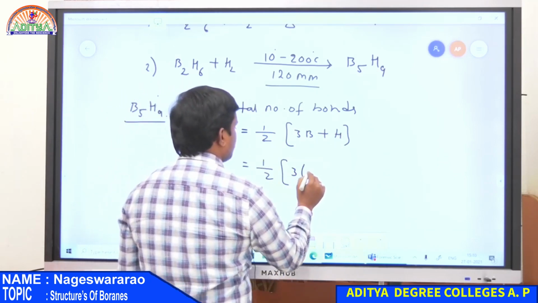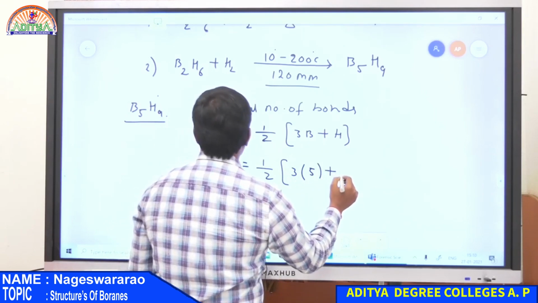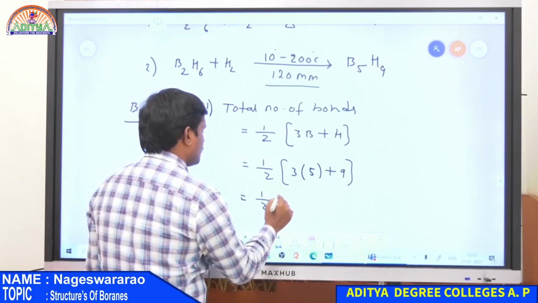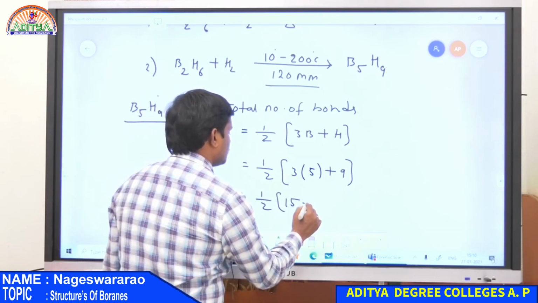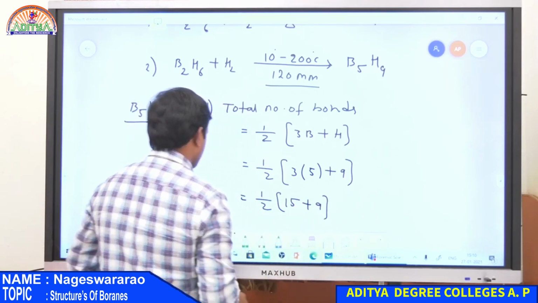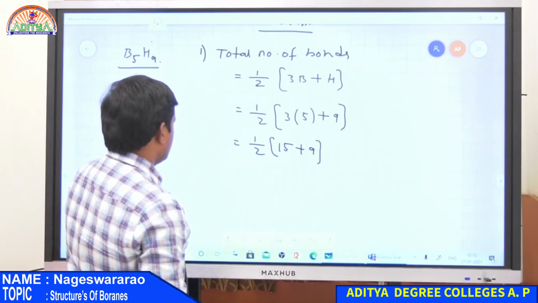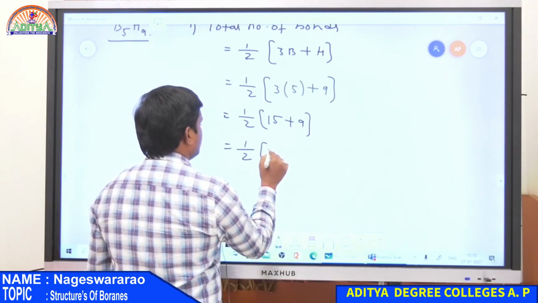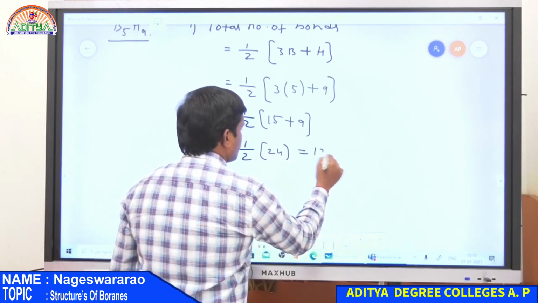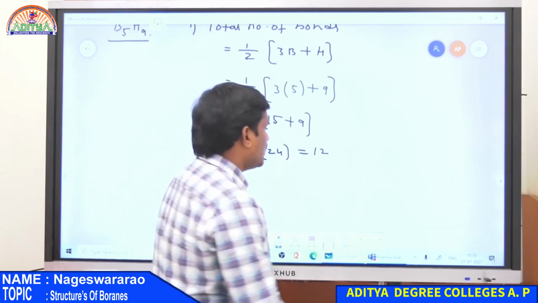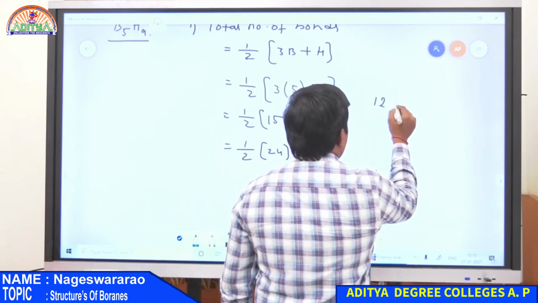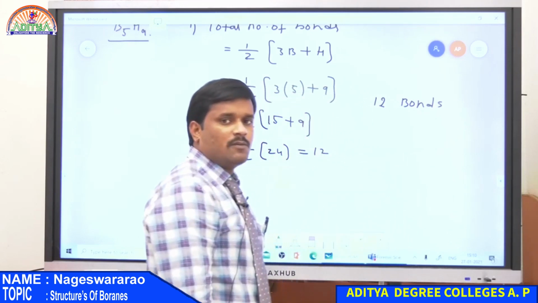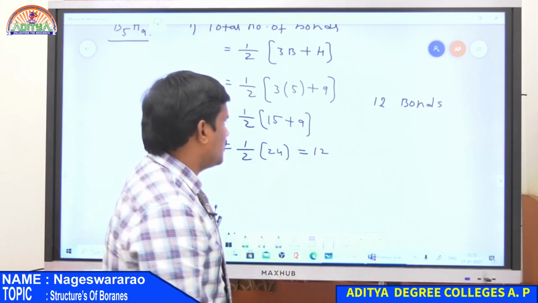Total number of boron atoms is 5 and the number of hydrogen atoms is 9. So that is (15 plus 9), 24 by 2, equal to 12. Therefore, there are totally 12 covalent bonds. Total number of bonds present in pentaborane is 12.